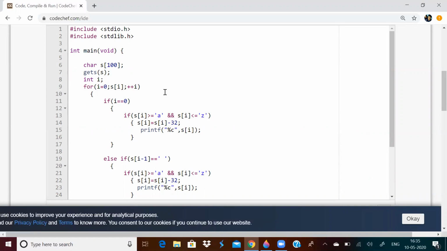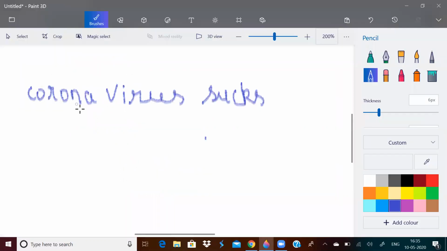The difference between scanf and gets is scanf will read until the first white space. That is, it will read only one word. In this sentence, coronavirus sucks, if you use scanf, it will stop over here. But gets will stop at the end of line.